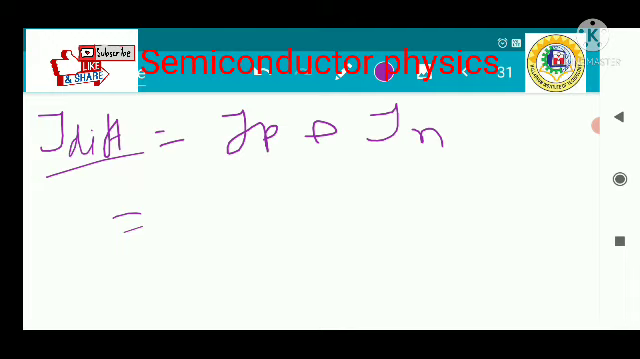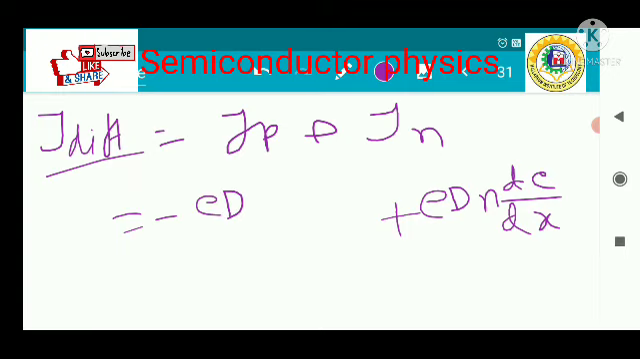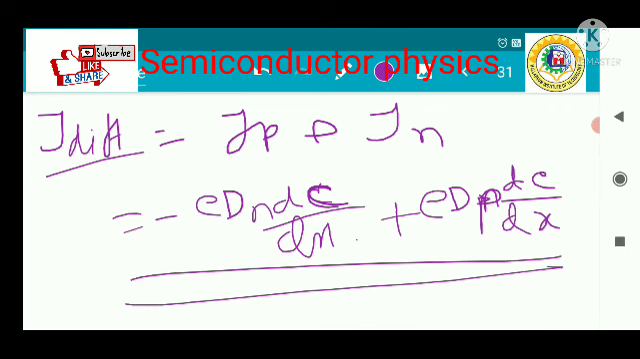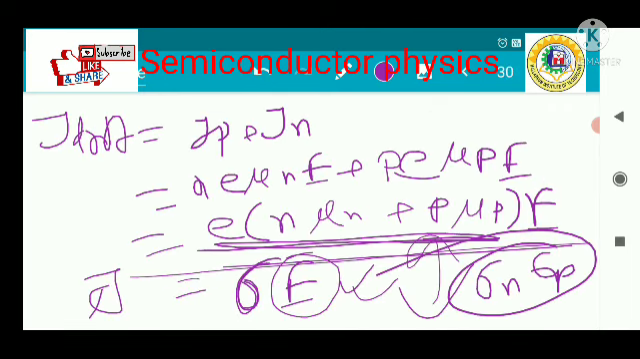diffusion current is written as, in the case of the electrons, e into Dn into dc divided by dx, and in the case of the hole, it is with a negative sign. So it is Dp, the proportionality constant. So this is all about the semiconductor and their current equations.